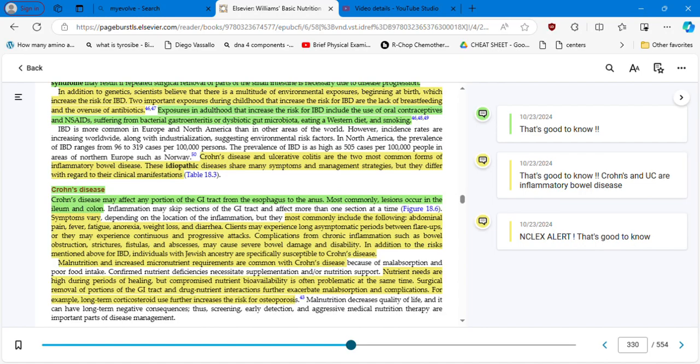Let's do critical thinking. These patients are having problems with malabsorption, and right now, because this is a problem with the immune system, the doctor is going to prescribe long-term corticosteroids, which further increase the risk for osteoporosis.